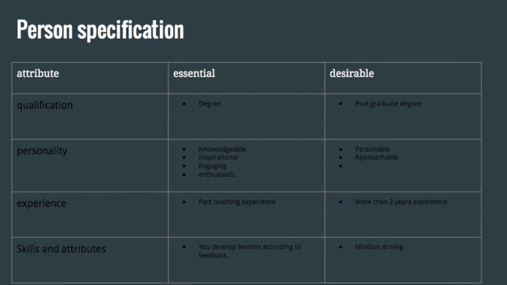The personal specification is designed to see the skills the individual person has and that is required for the job and also desirable for the job. An example of this is the qualification, the personality, experience, skills and attributes they would need. For example, qualification, an essential thing, is a degree because this will show that you've been to university and that you can actually teach. Personality, essential, is to be knowledgeable, inspirational, engaging, enthusiastic.